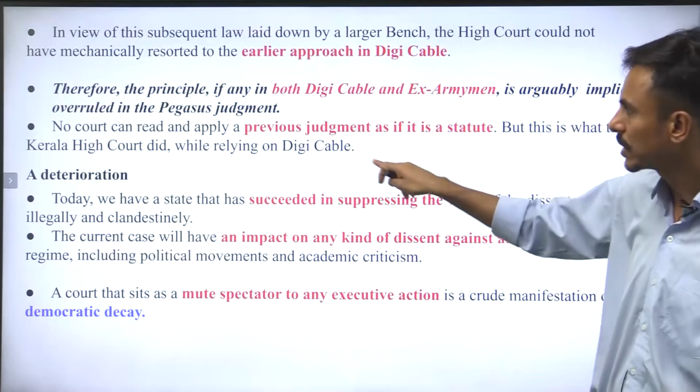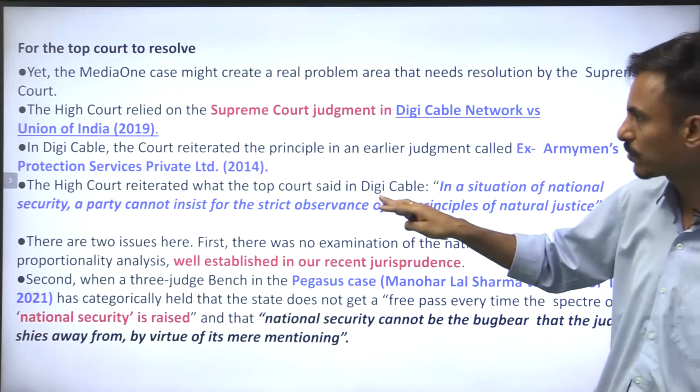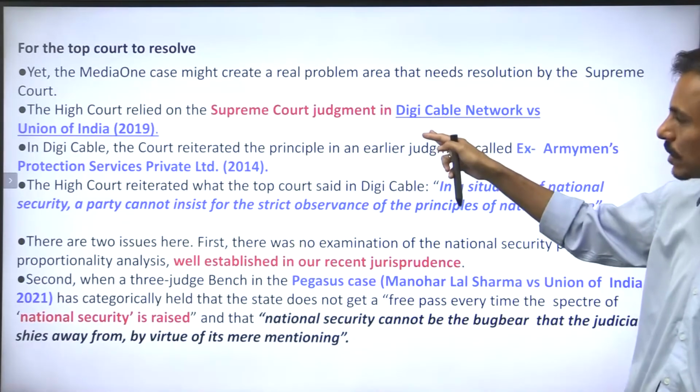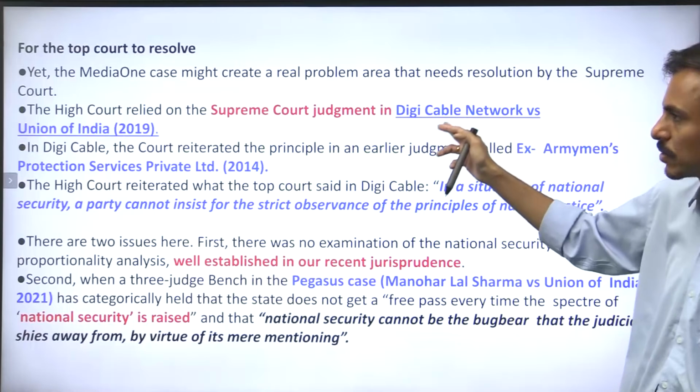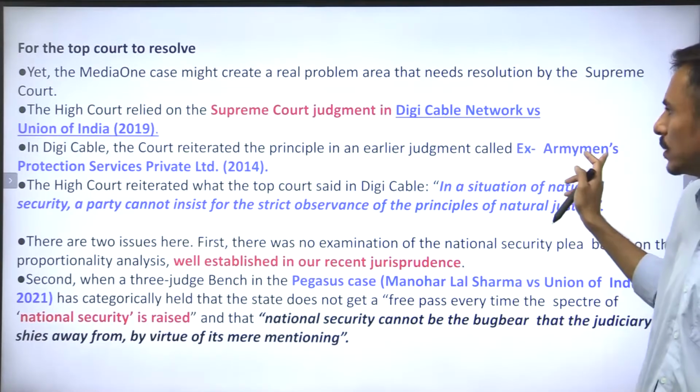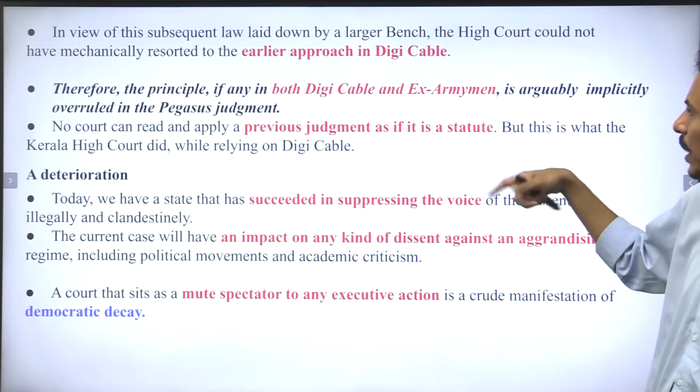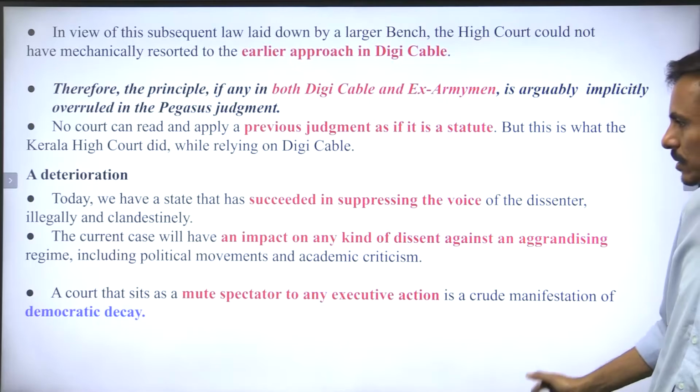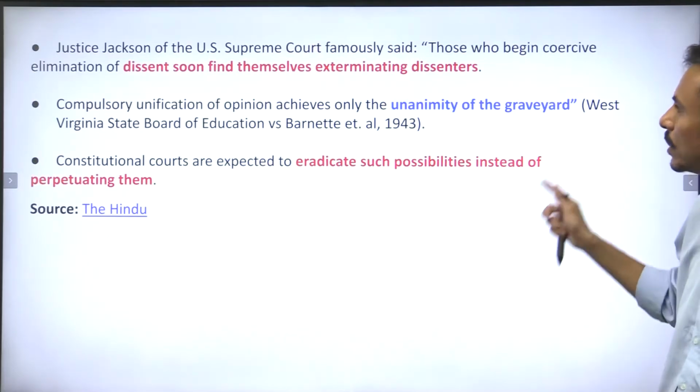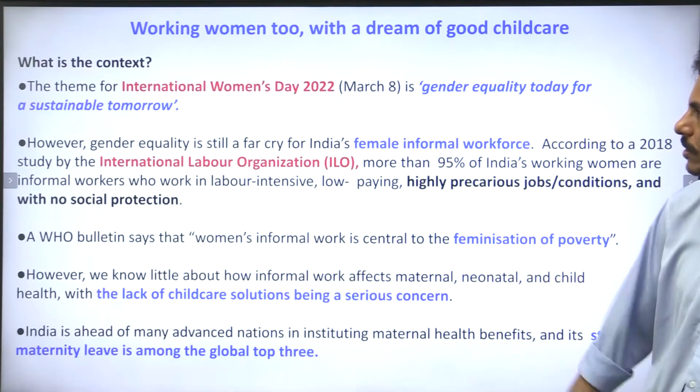Right? So in this sense, guys, the High Court of Kerala has possibly used the Digi Cable Network versus Union of India case of 2019, right? And so this is the case, right? I hope we are clear with this.